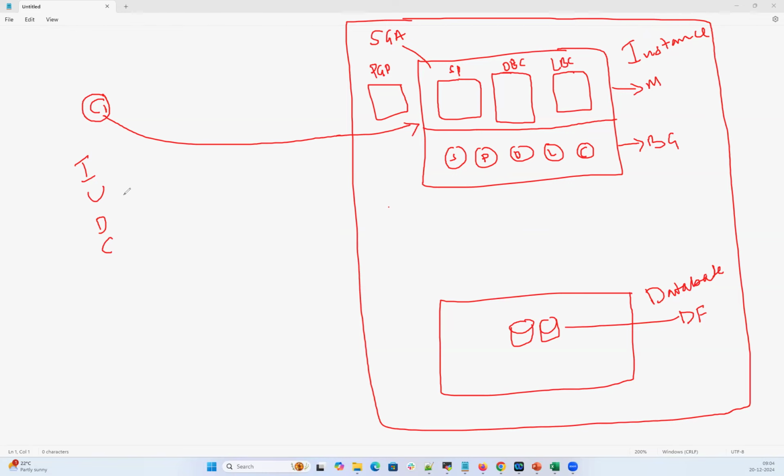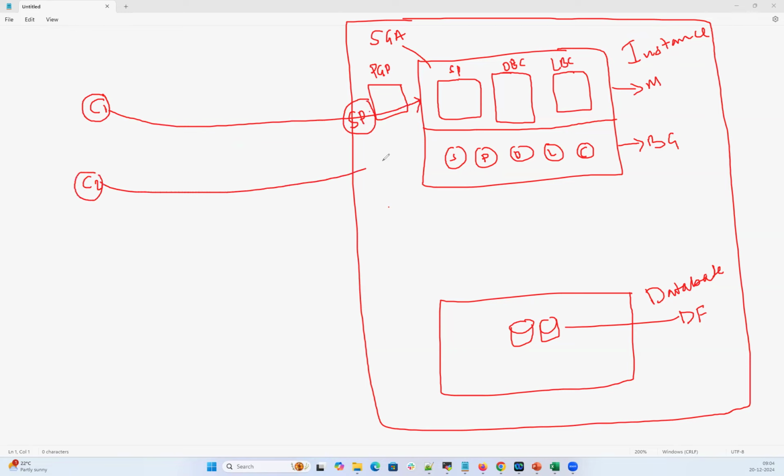So now let's say this end user is connected. That end user will connect, and one server process will be started for him, and then that server process will be attached to that particular PGA. Let's say there's one more user trying to connect to my database, and then one more server process will be started, and one more PGA memory component will be allocated.